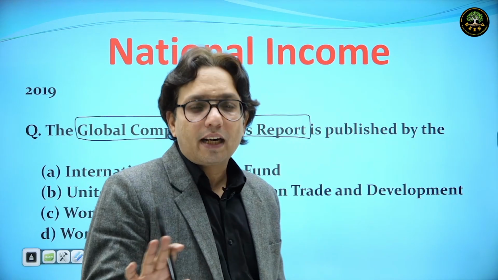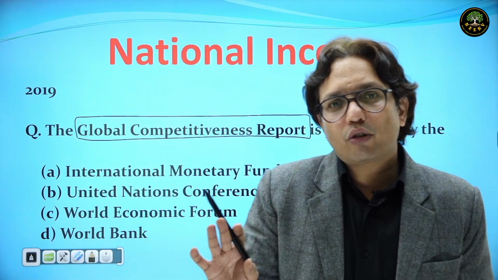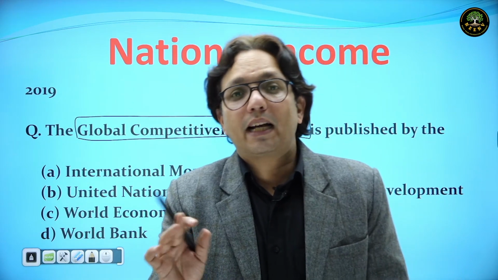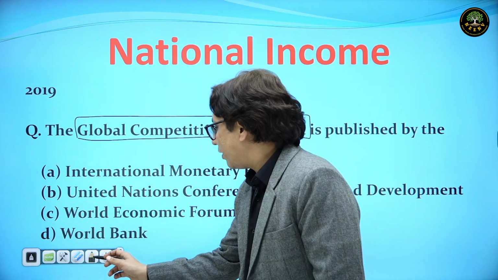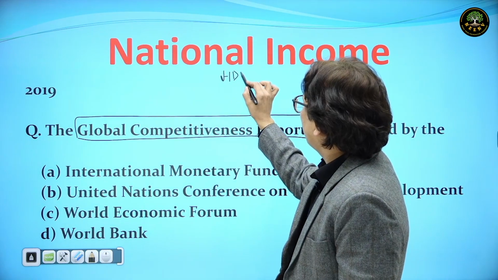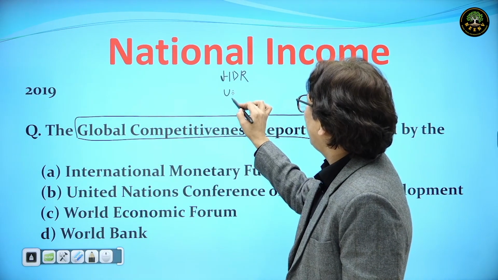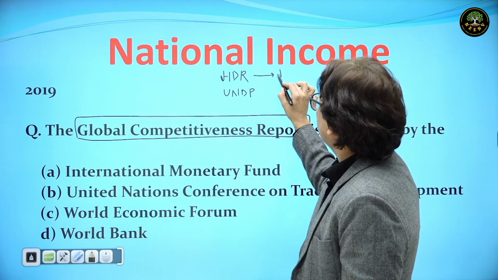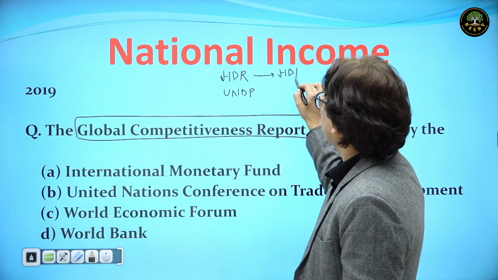If I talk about analysis of this question, the question was an easy one, because as we have the Human Development Report, you would be aware of it. The Human Development Report, which is given by UNDP, ranks countries based on the Human Development Index.